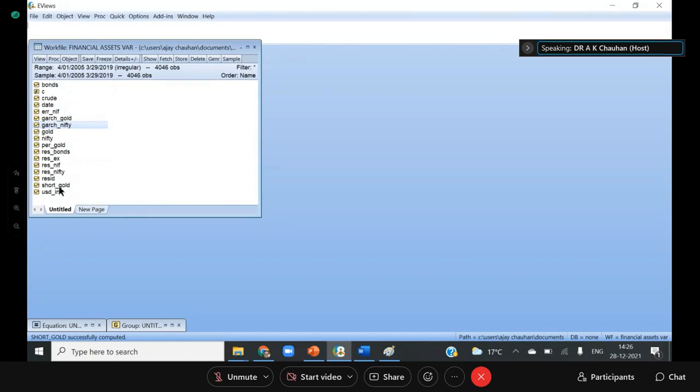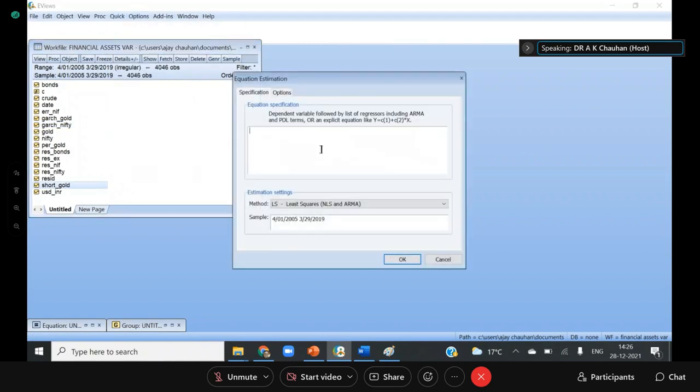So you will get the short component, and now you can forecast the short component with the help of an equation. Let me try: how much the short component of gold is forecasted by returns of the Nifty.